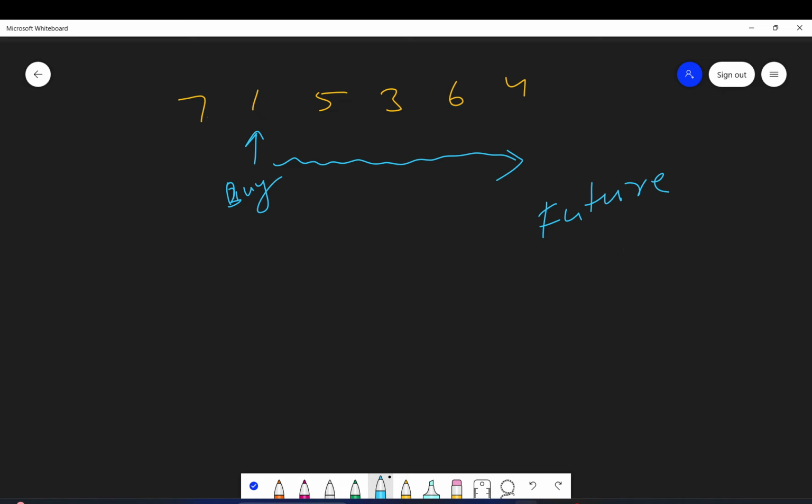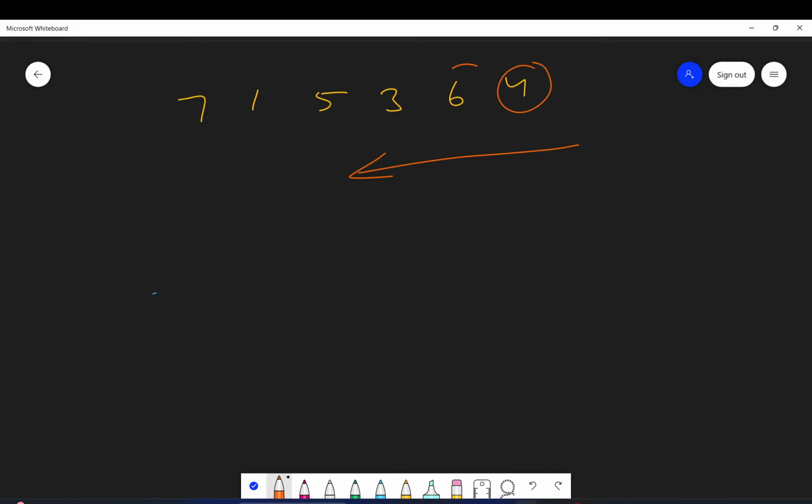So with this thought, instead of iterating from the start, I'll iterate from the end. I will go one by one to every day, and I will keep a maximum value: what is the maximum till date?